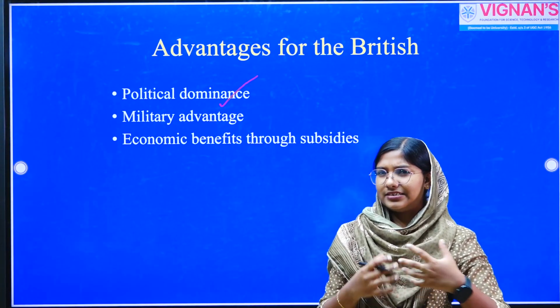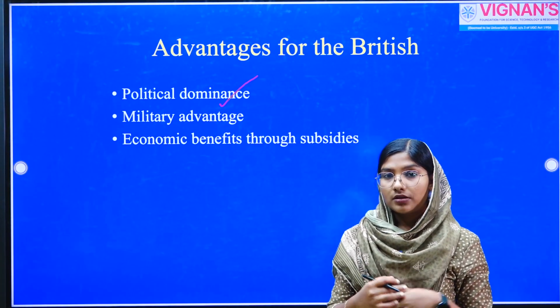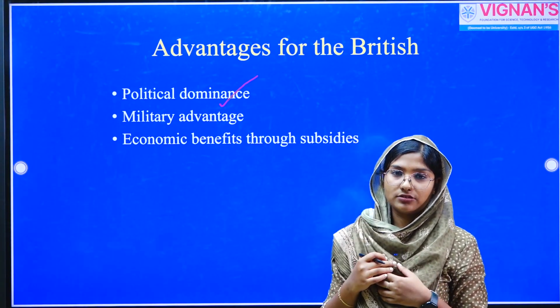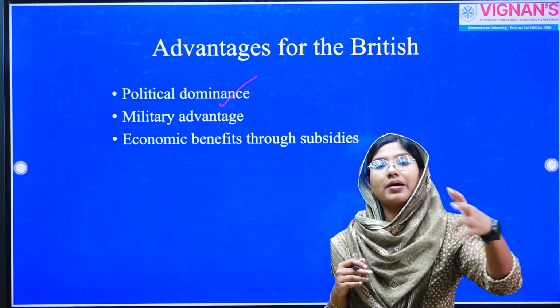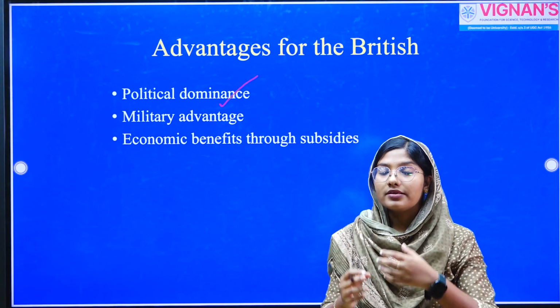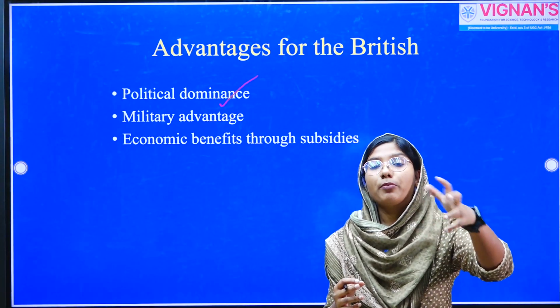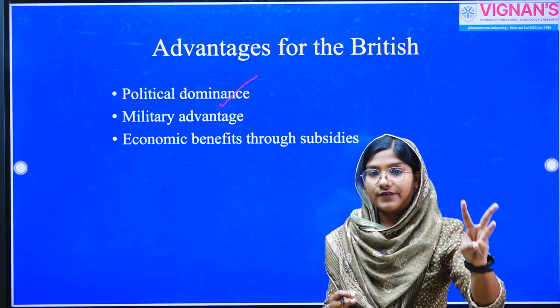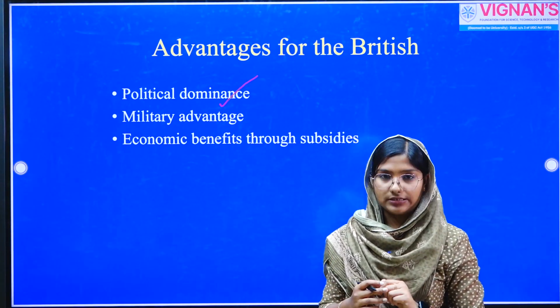Do you think this is a direct annexation of these states? No, this is not direct annexation. These are indirect annexations only, because the ruler remains on the throne as far as the Indian kingdom is concerned. Even though the ruler remains on the throne, their most important affairs like foreign relationships, diplomacy, defense, etc. are controlled by the English East India Company.